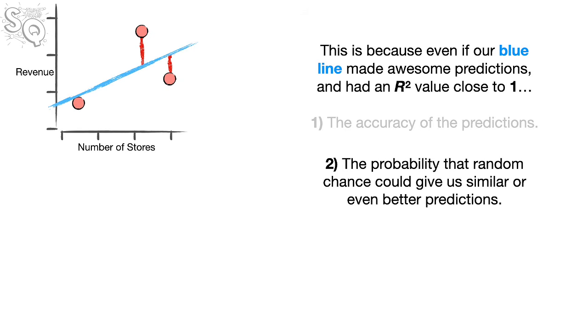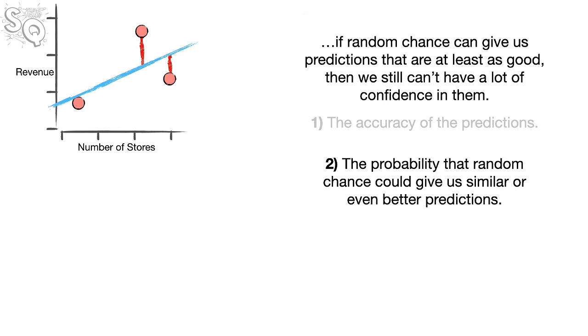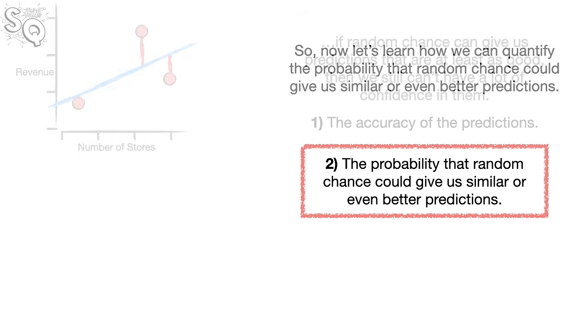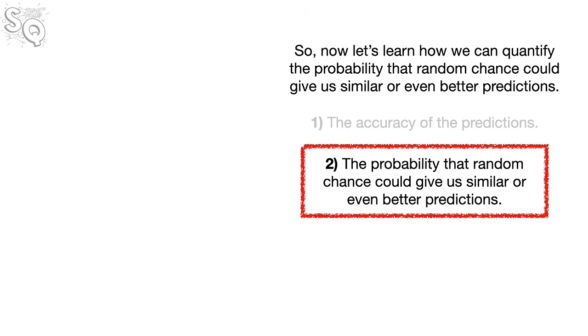This is because even if our blue line made awesome predictions and had an R² value close to 1, if random chance can give us predictions that are at least as good, then we still can't have a lot of confidence in them. So, now let's learn how we can quantify the probability that random chance could give us similar or even better predictions.